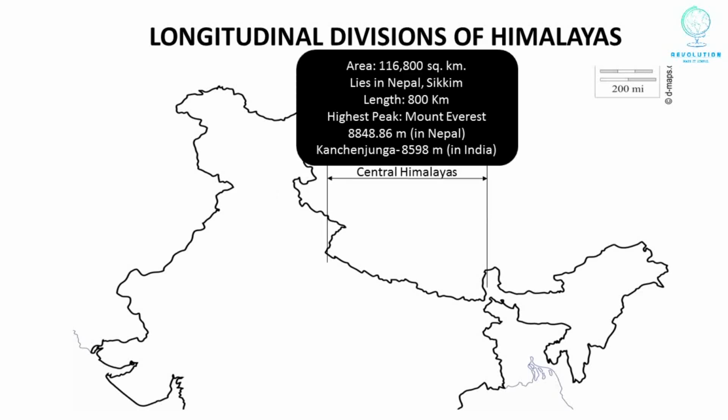With an area of 1,16,800 square kilometers and lying in Nepal and Sikkim, the Central Himalayas are the fourth division of Himalayas. Their average length is 800 kilometers, and the highest peak of these Himalayas in Nepal is Mount Everest, which is above 8,848.86 meters above mean sea level, and the highest peak of these Himalayas in India is Kanchenjunga, which is above 8,598 meters above mean sea level.